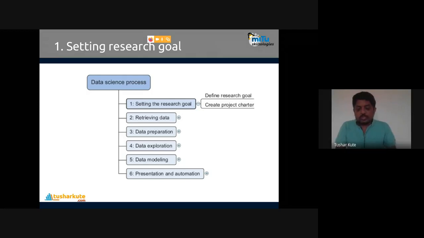Starting with the first step, that is setting up the research goal. All steps are given; out of that, the first step that we are focused on, we have explored now. Two things are present in the research goal: define the research goal and create the project charter. Two more steps are present under the data science process. Step number 1, so let's see this. What is the meaning of it?